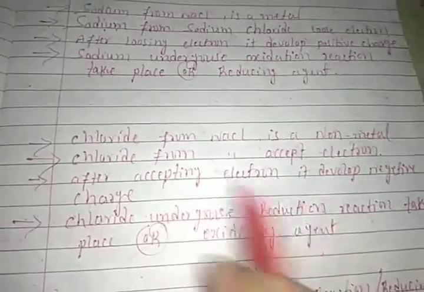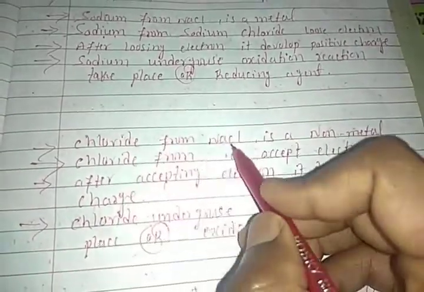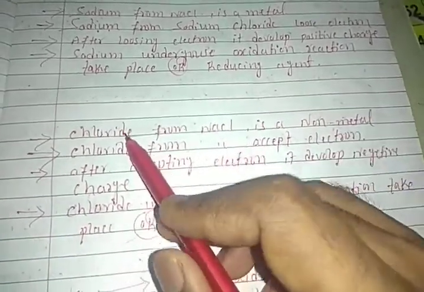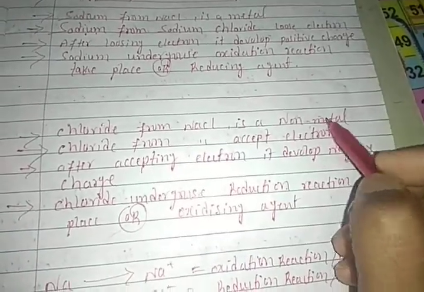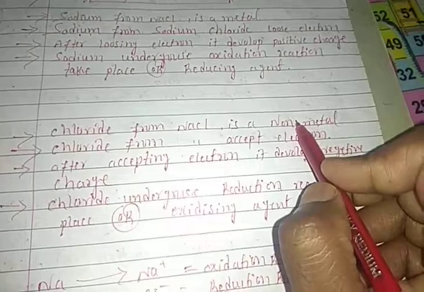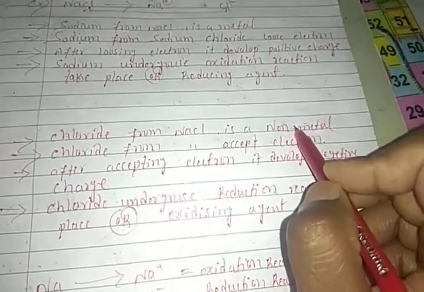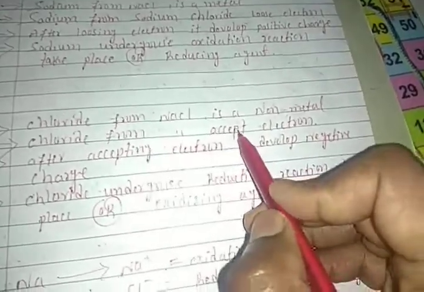Now we have discussed the chloride, students. The chloride from sodium chloride is a non-metal. We know the nature of non-metals: they always accept electrons.